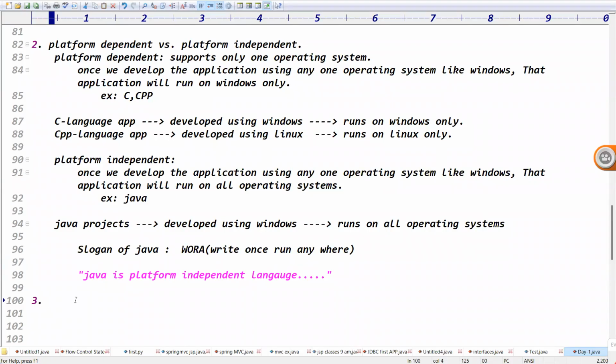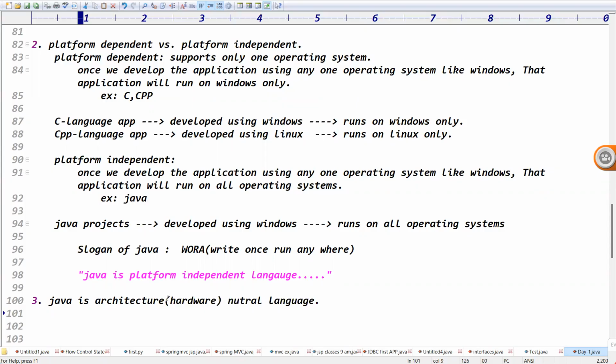Next point is, Java is an architecture neutral language. It means a Java application doesn't force you to take high configurations, right? Architecture means hardware configurations. Java doesn't force you to take this many configurations.